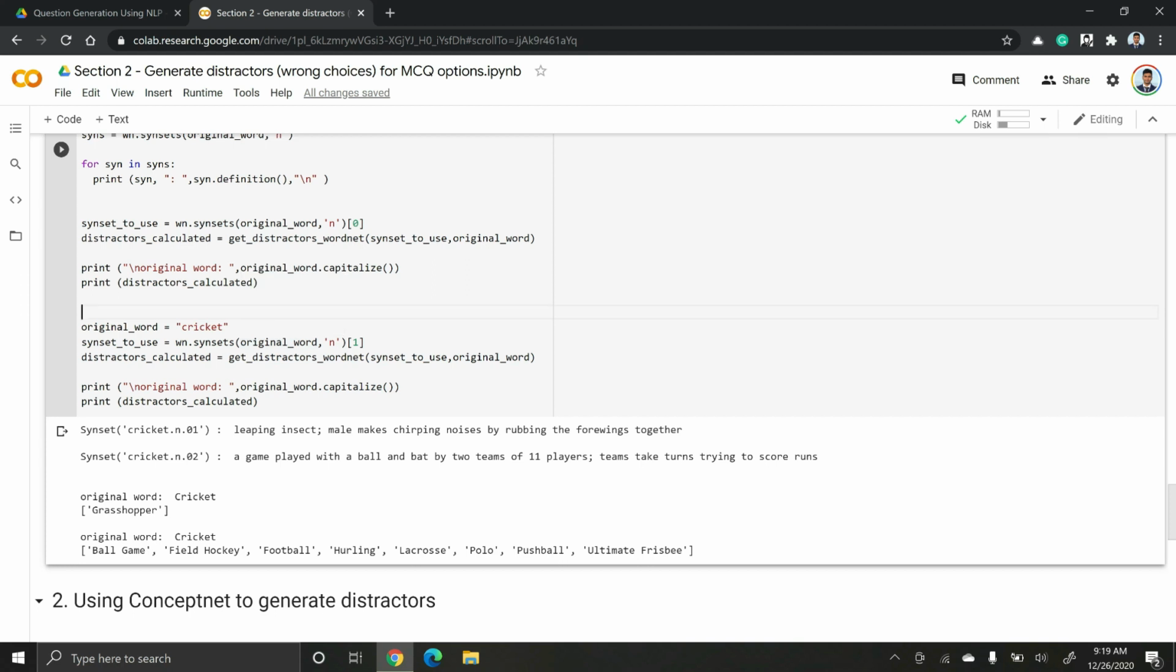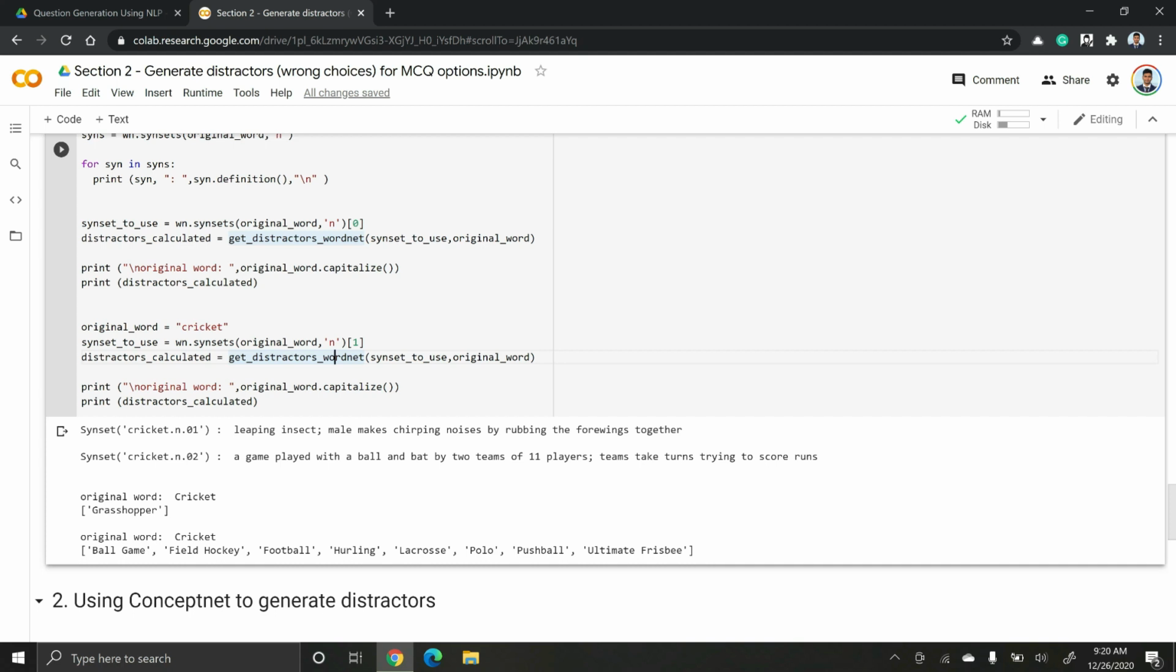So given a word like cricket, we can extract all the possible senses of the same word. Here we have two senses, one is insect and one is the game. And for each sense, we get different distractors, because depending on the context, it could mean completely different things, where one could mean insect and one could mean game. So this is how we can extract distractors using WordNet.